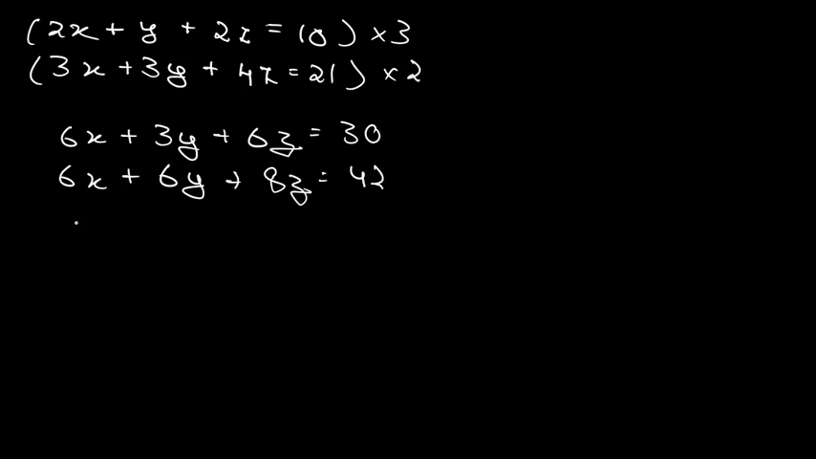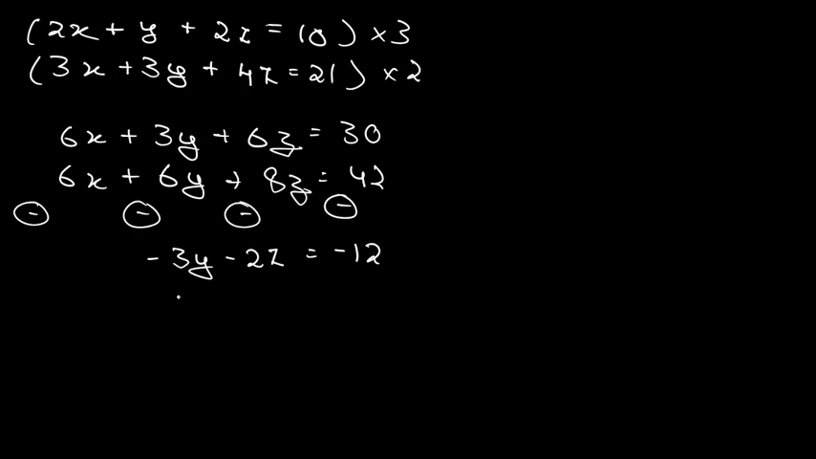Okay, what you have to do is subtract the second equation from equation number 1, and you can look over here that 6x and 6x will get cancelled. You will get 3y minus 6y, which is minus 3y, minus 2z, is equal to 30 minus 42, which is minus 12. What you can write is simply 3y plus 2z is equal to 12. Okay, now this equation is equation number 5.